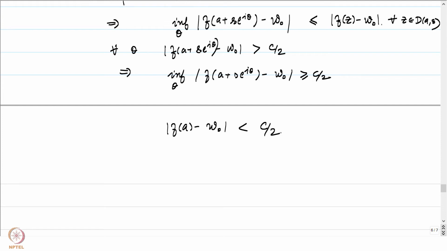In particular, it's true at the point A as well, and therefore this inequality should hold at the point A as well. But that is a contradiction, because this left hand side is greater than or equal to c by 2, and the right hand side is less than c by 2, and therefore this inequality is not going to hold. There is a contradiction.